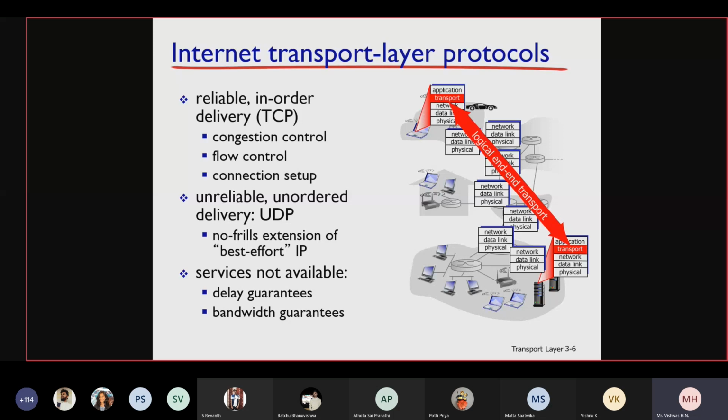Is that clear? So this whole process is called reliable, because you will get to know whether the receiver has received your information or not. If the receiver has not received your information, you can retransmit the packet because you will have the information about it. Is that clear, students? So that's the reason why TCP is called reliable communication. And you can see reliable in-order delivery. What do you mean by in-order delivery, students?